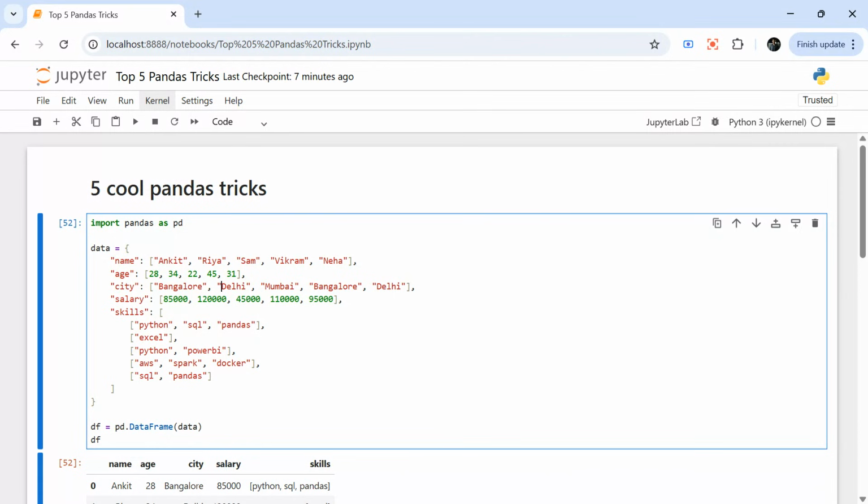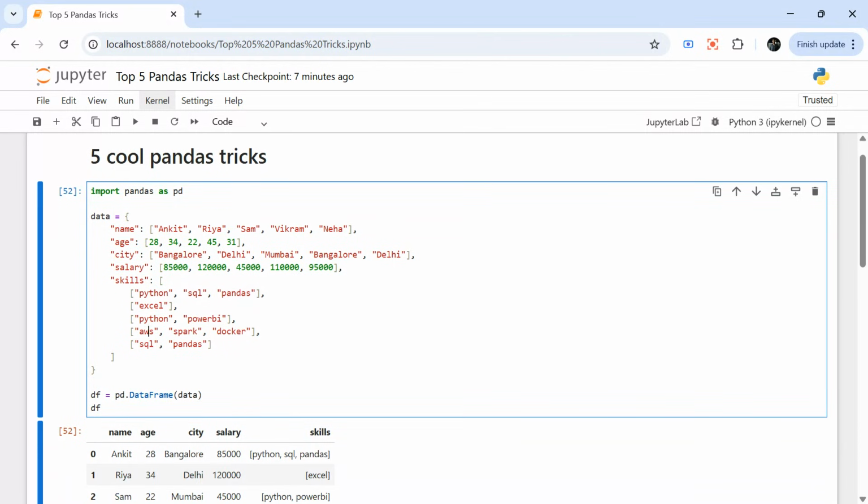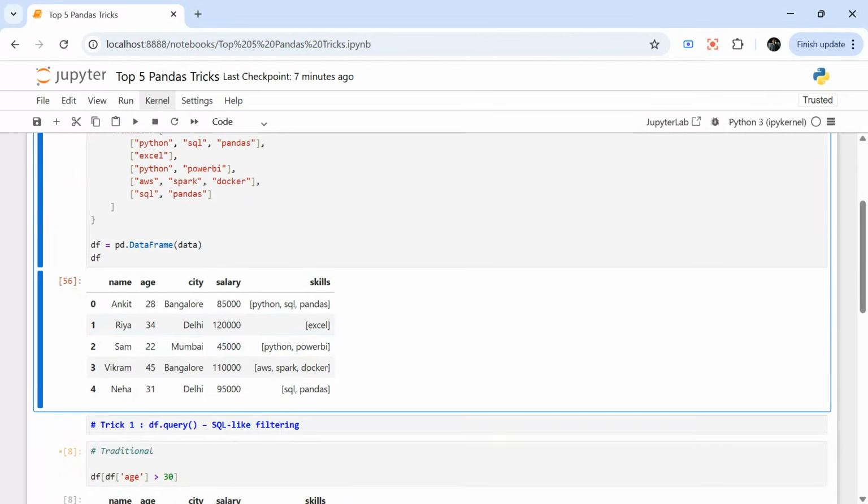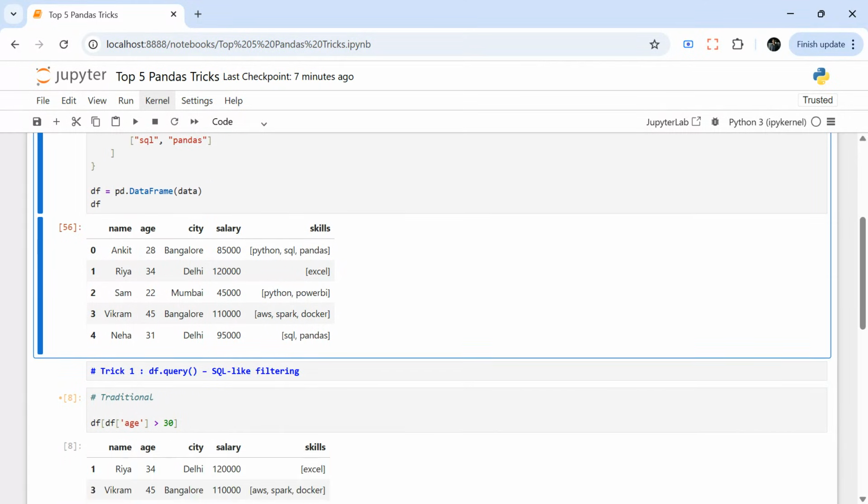Okay, so let's say I have this simple data frame, right? Let me run it and show you the data frame. So we have name, age, city, salary, skills. Now let's talk about the first trick.